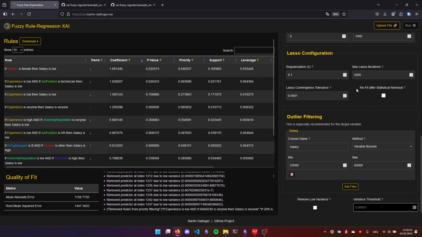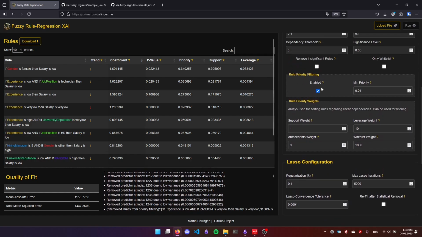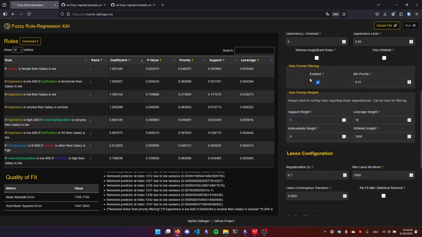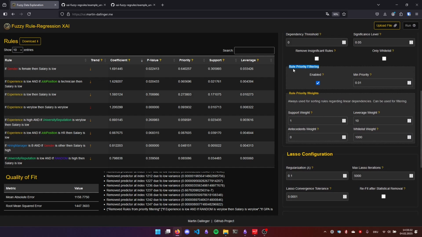And also the rules which are removed by rule priority filtering. So we compute this rule priority. And if it's not at least as important as we would like it to be with this minimum priority, this is also something to play around with. Then we're just going to remove the rule, because there's no point in looking at the rule without any theoretical influence. It only makes the lasso regression harder and take more time. So it's a good optimization to be rather restrictive here.